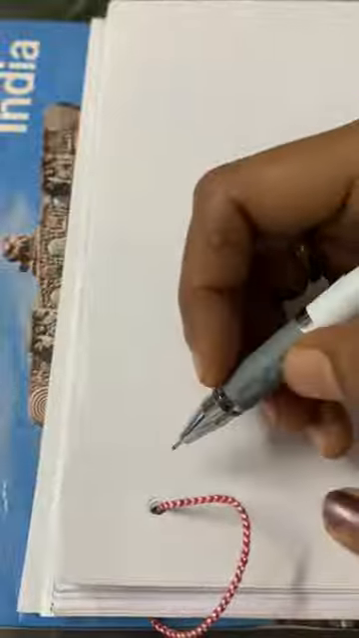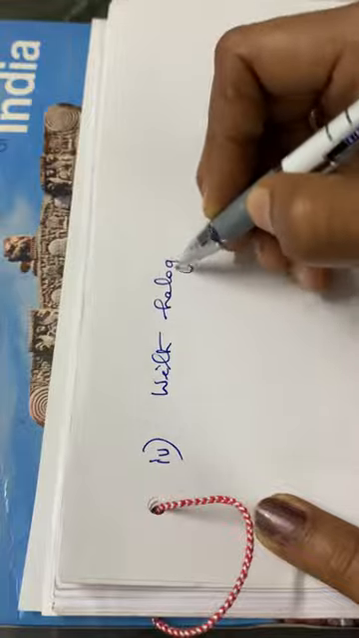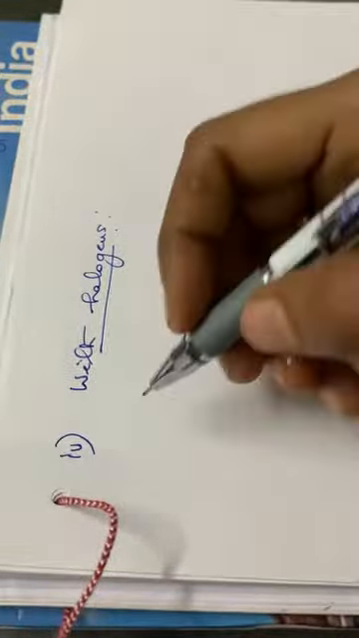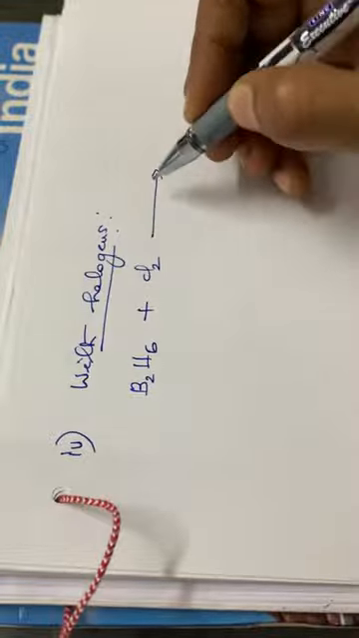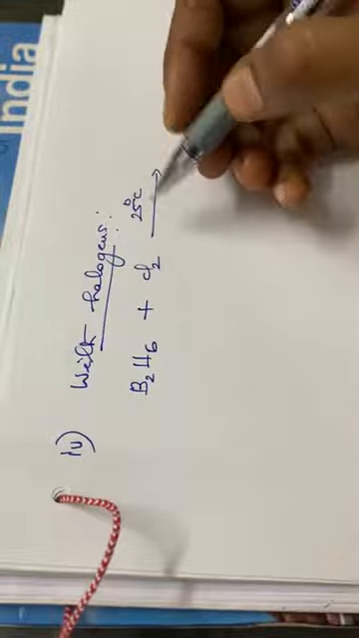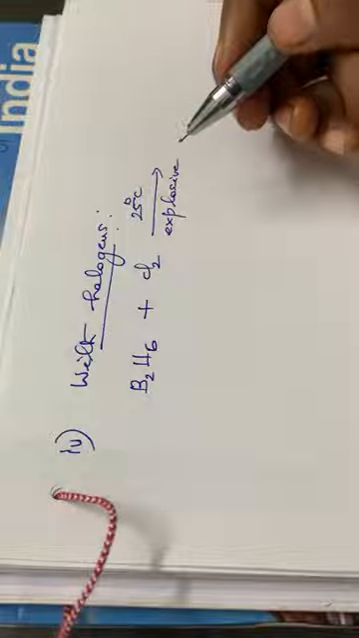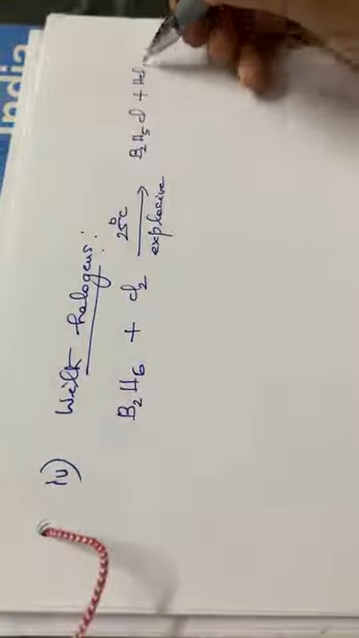The fourth reaction, with halogens. See here, on reaction with halogens, for example, diborane B2H6 plus chlorine at 25 degrees Celsius, it is a highly explosive reaction, to form B2H5Cl plus HCl. It is a highly explosive reaction.